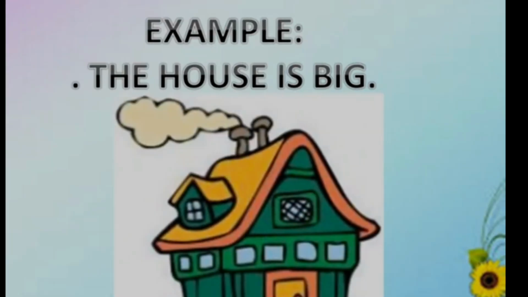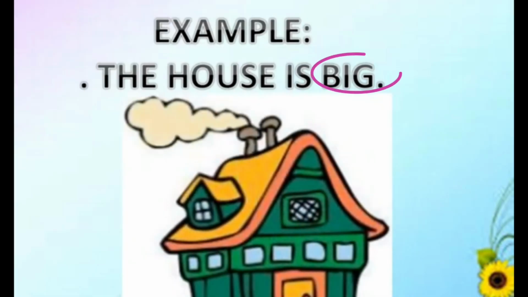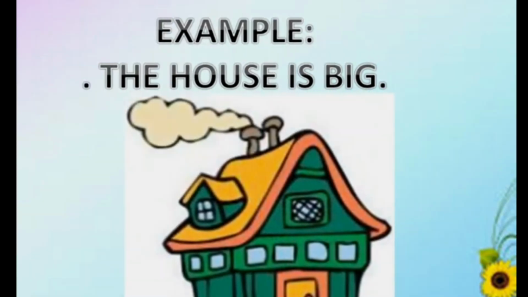Examples: The house is big. Here, the adjective big tells us about the quality of only one house. So it is called the positive degree. The boy is fast on his bicycle.